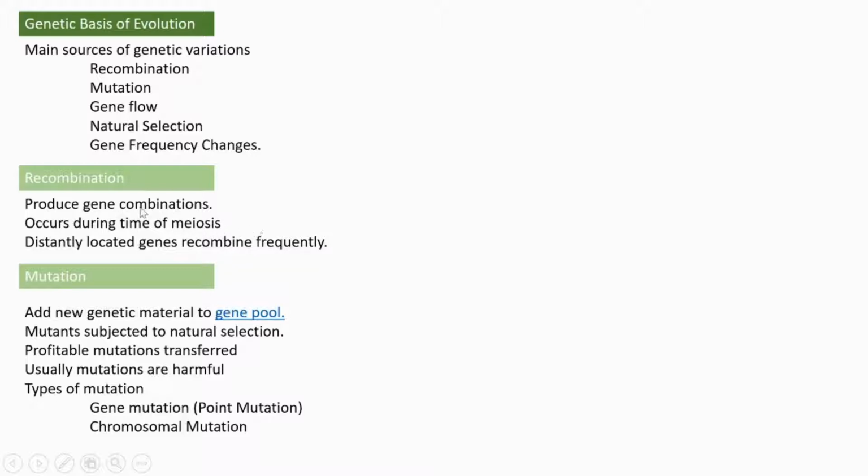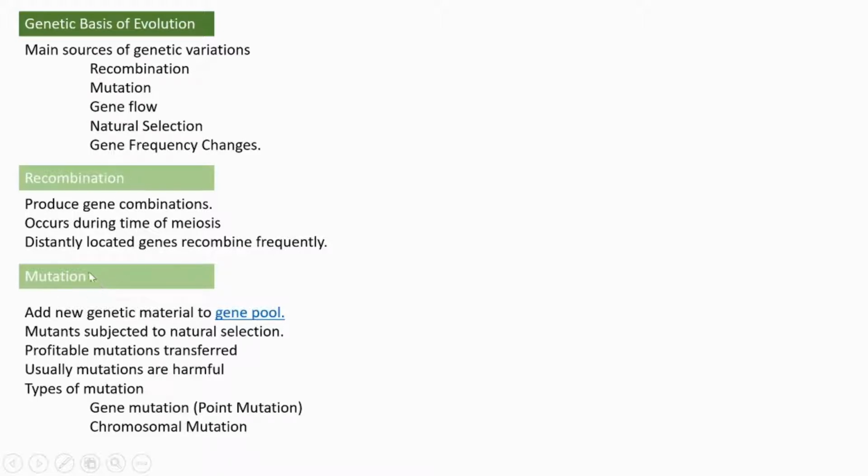Usually this recombination occurs in distantly located genes. That is more possible. Very adjacent genes cannot recombine with each other. Okay, that's recombination.